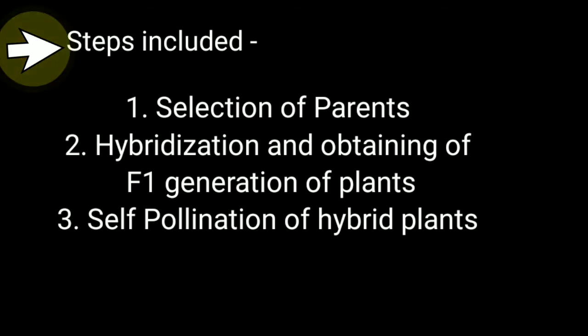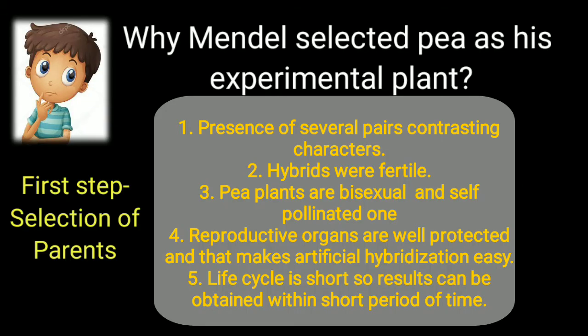Here, a question arises: why did Mendel select pea as his experimental plant? As Mendel was interested in farming and used to grow several vegetables in his monastery, once he observed 2 types of seeds in the pea plants grown in his monastery. So from then on, he started observing the pea characters and came up with some characters of the pea plant that were suitable for the purpose of his experiment.